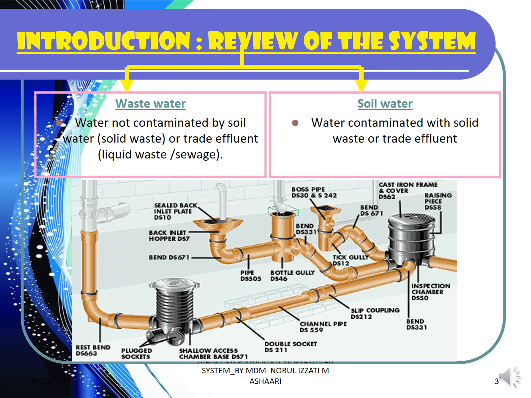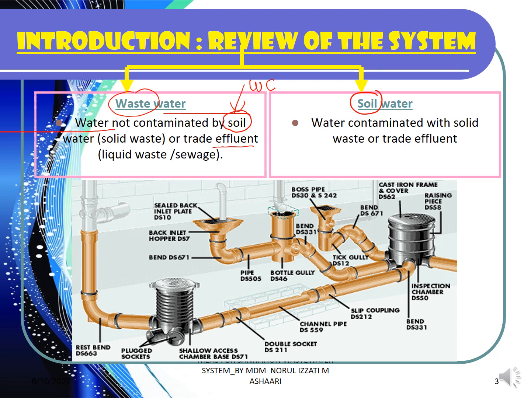Now let's look at the review of the type of the water available in the sanitation wastewater system. Okay, so if you look at the first one we have the wastewater, look at the word waste, and the second one we have the soil water. Number one, wastewater is water that is not contaminated by soil water, where the soil water normally comes from the WC, or it is not included with the effluent.